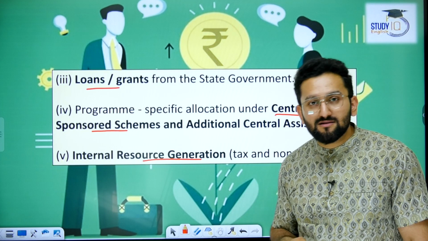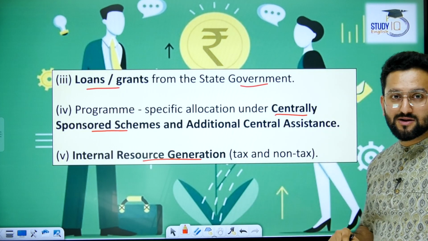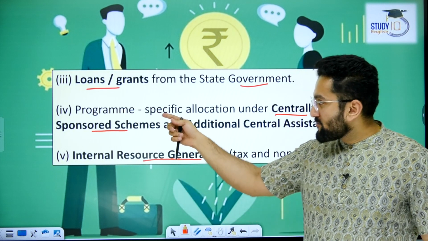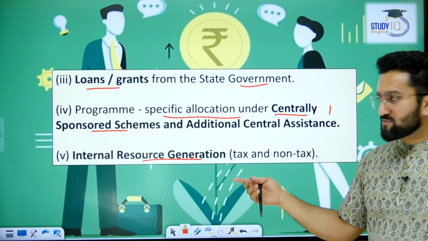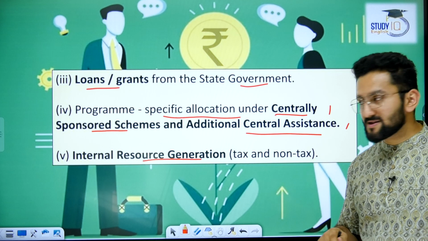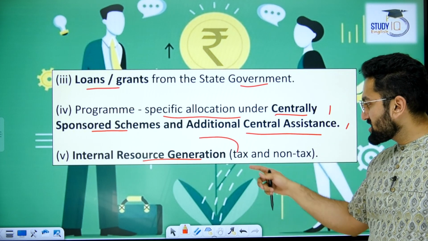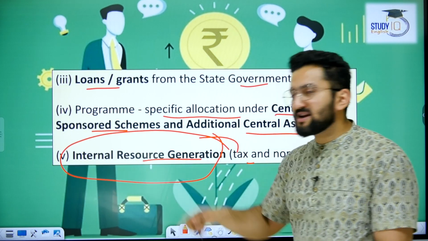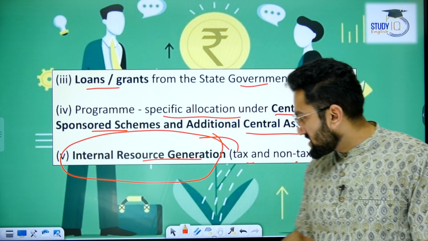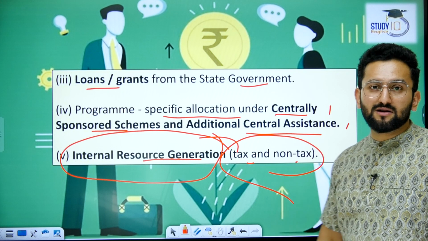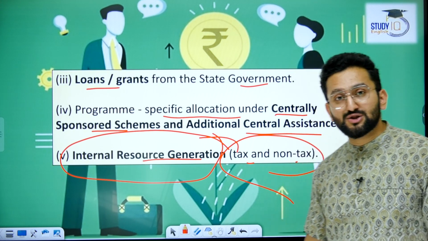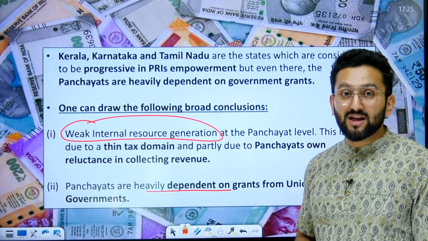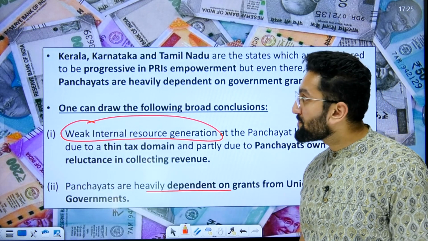Apart from this, loans and grants by state government. Apart from this, there are certain government programs, right? Program specific allocation under centrally sponsored program, additional central assistance, and internal resource generation, for example, tax and non-tax. Now the point is, this internal resource generation is quite weak. These tax and non-tax revenues are weak, and that is why our Panchayati Raj institutions are deficient and not having that much flexibility or decision-making power for any developmental work.